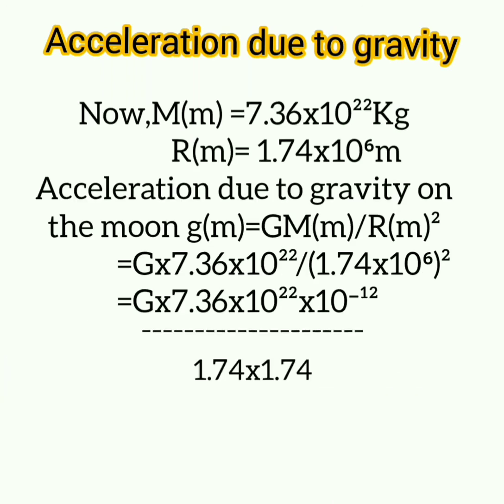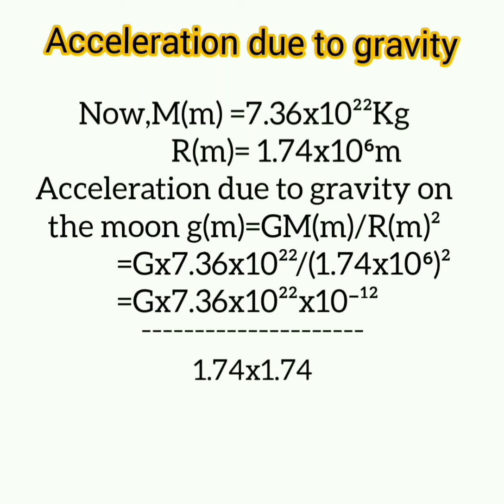Now, mass of the moon equals 7.36 into 10 raised to 22 kilogram. Radius of the moon equals 1.74 into 10 raised to 6 meter. Now, acceleration due to gravity on the moon equals capital G, capital M of M, that is mass of the moon, divided by radius of the moon all square. That is equal to capital G into 7.36 into 10 raised to 22 into 10 raised to negative 12.